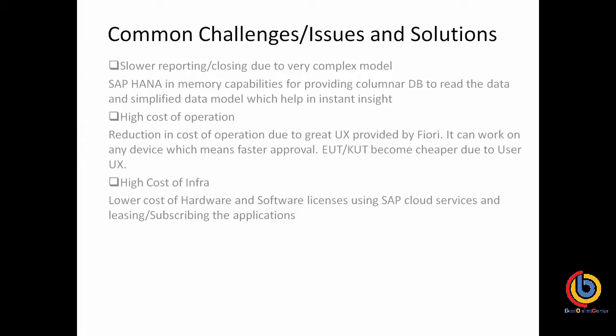Now SAP HANA in-memory capability provides the columnar database to read the data and a simplified data model, which helps in insight. As I was explaining, whenever we run a transaction, it is stored in the form of rows, but whenever I extract the data from the database table, it is read from the columnar tables. Because of this, if someone tries to access row number 10,000, then in memory the system gets only the 10,000th row. It's not going to search one by one. This is a kind of technology that has been built into the HANA database.